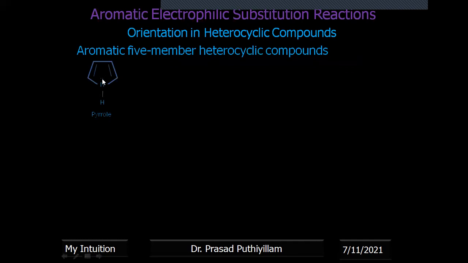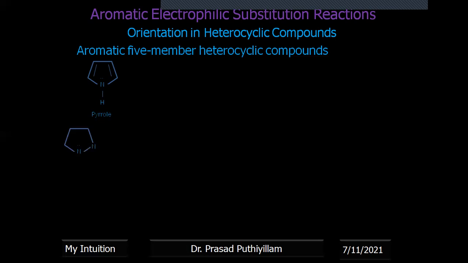NH is there, and the nitrogen has a lone pair of electrons, and the lone pair I represented inside the ring because that becomes a part of the aromatic nature. Okay, it participates in conjugation here. Therefore, it is a 1, 2, 3, 4, 5, 6 electron system. That is n equal to 1. The 4n plus 2 pi electron system explains aromatic nature. Therefore, it is aromatic in nature.